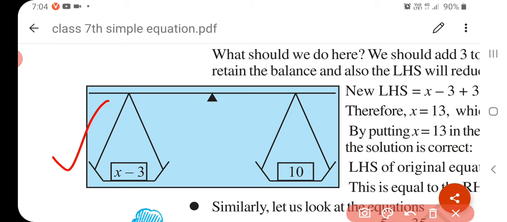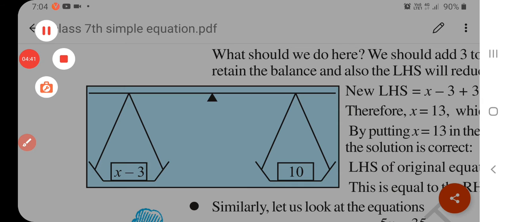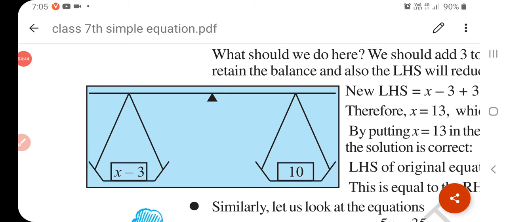But normally the weighing machine is this type. And what we do in this type of weighing machine, on the LHS we put the weight, and on the RHS we put the things, whatever you want. Understand? So this is called a weighing machine.